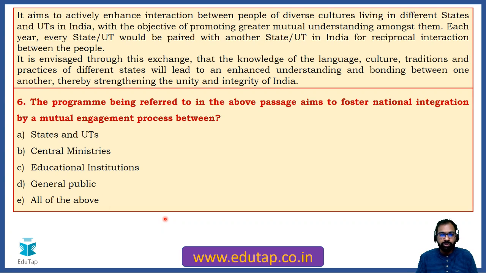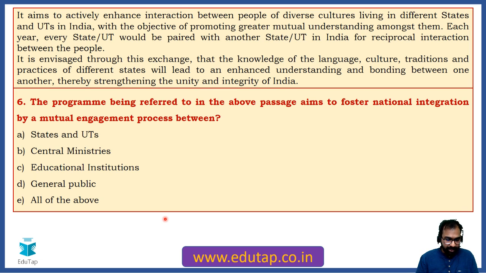In order to foster national unity, in order to strengthen unity and integrity of India, the mutual engagement process that will take place, it will take place between who? It will take place between states and UTs, or central ministries, or educational institutions, or the general public only, or all of the above. That is amongst states and UTs, then ministries, educational institutions, general public. Please tell me the answer.